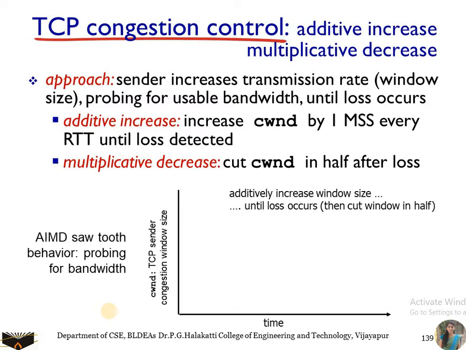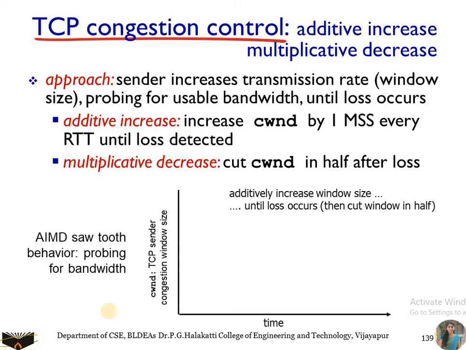The first question that we are going to answer is how the TCP sender limits the rate at which it sends traffic into the network. For this purpose we consider the traffic. Traffic is nothing but the congestion, and whenever we talk about congestion and traffic, we consider certain variables such as the last byte rate, the receiver window and the sender window, and the receiver buffer, whether it is connection oriented or connectionless.